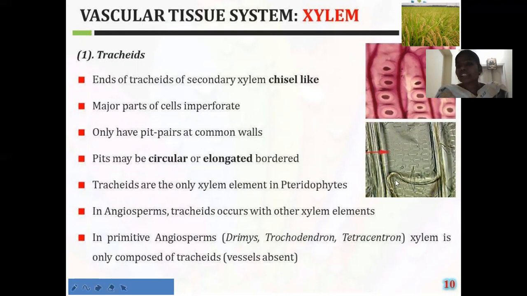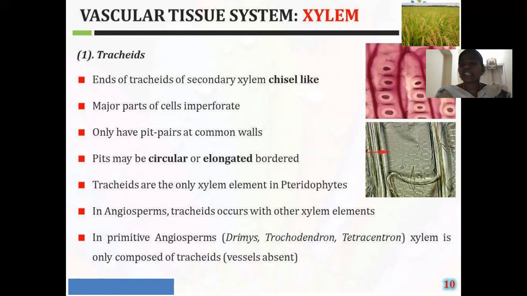When we look at the common cell walls, that means one tracheidal cell is sharing its cell wall with another adjacent tracheidal cell, at those regions they show small openings or pore-like structures. That condition is called the perforation condition. At major parts they won't show any perforations, that is the imperforate condition. At common walls, they show the perforations.